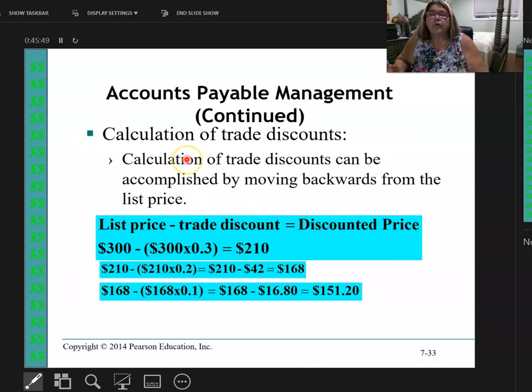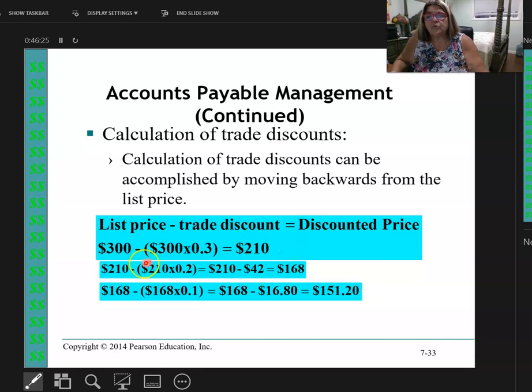If I have more than one trade discount, here's what happens. It's list price minus the trade discount equals the discounted price. So if I have a 30, 20, 10%, and the product is $300, I'm going to first calculate this at 30%. So 300 minus $90. This is the 30% you're subtracting. So really, you're paying 70%. That's going to equal 210.